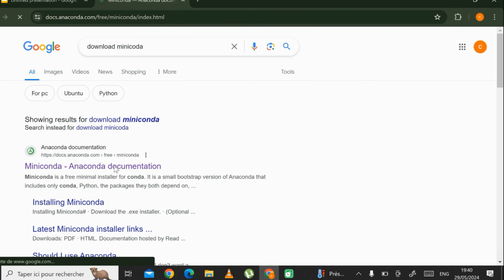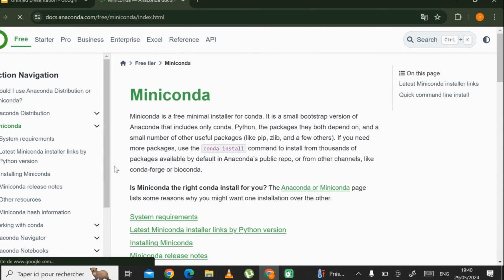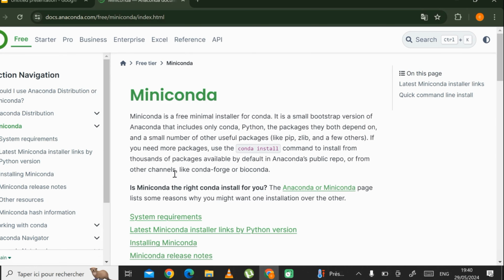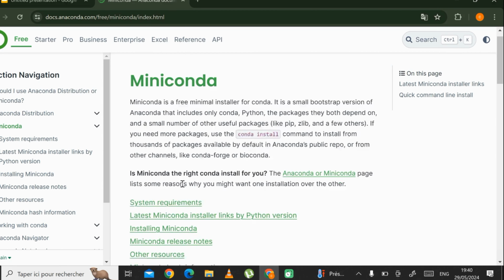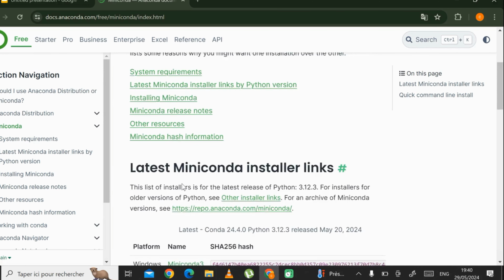So we click it, and this is the interface we're going to have. So we can see that's Miniconda, and we're going to scroll a little bit down.